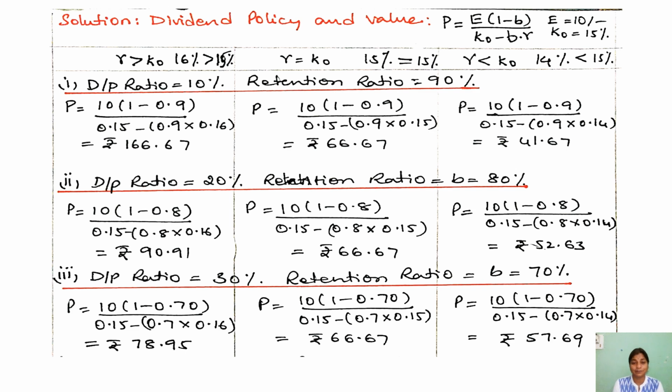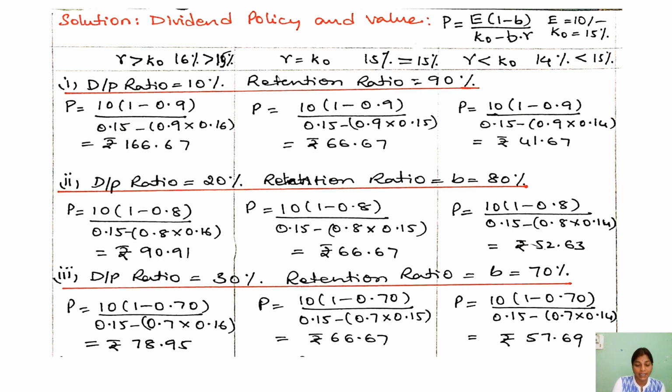41.67 rupees. So in case 2, the dividend payout ratio is 20%, retention ratio is 80%. In these cases, when R is greater than K naught, your share price is 90.91, when R is equal to K naught, you are getting 66.67, and in the third case when R is less than K naught, you are getting 52.63.